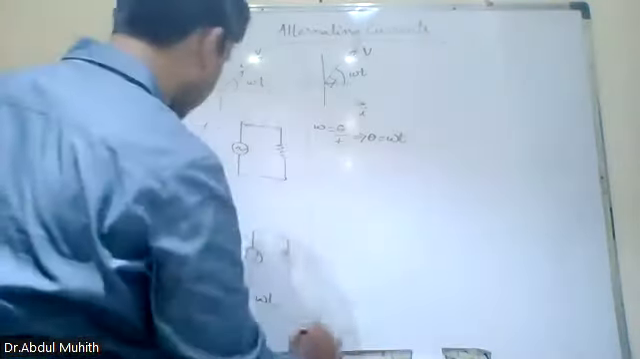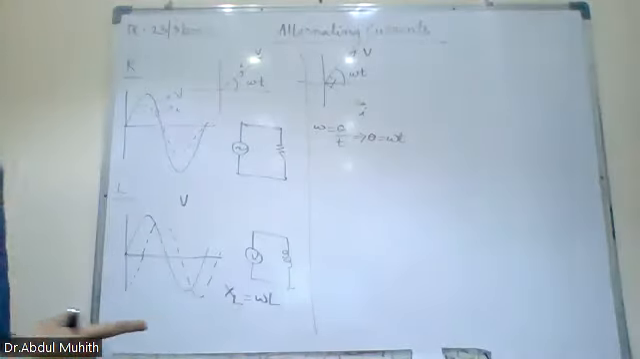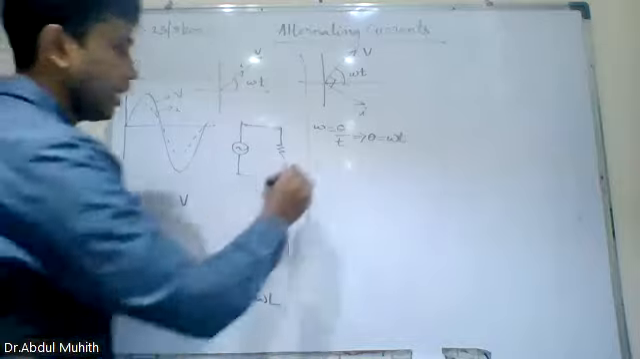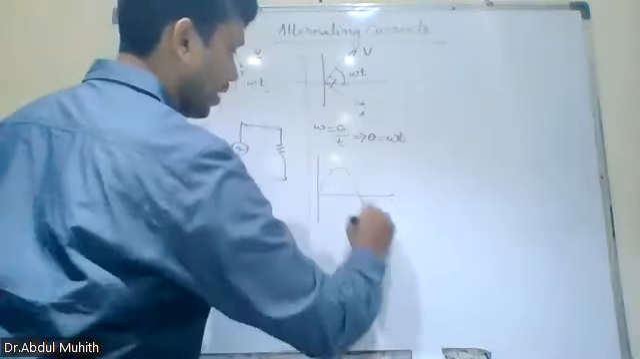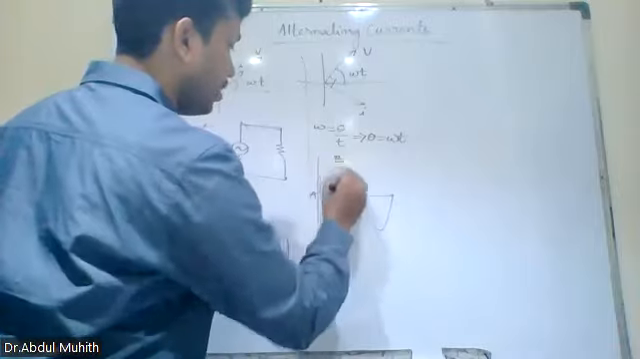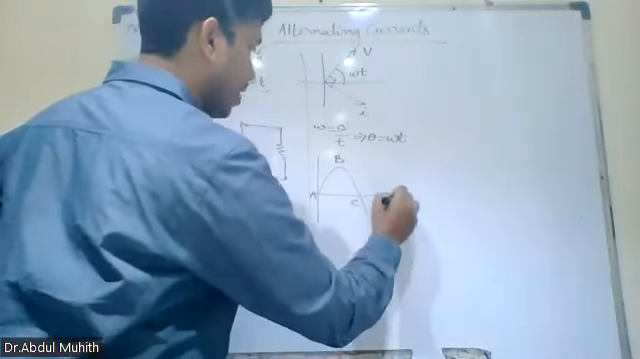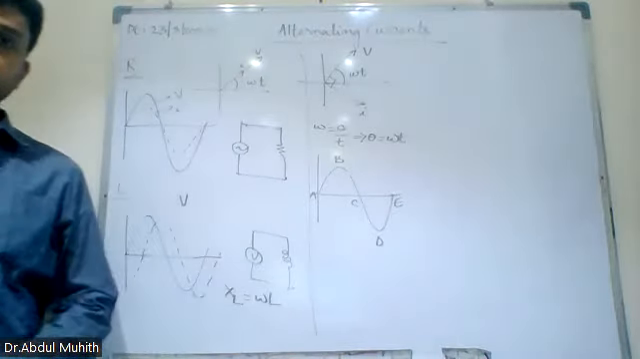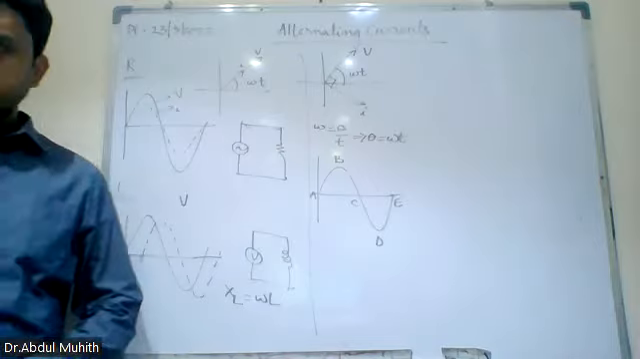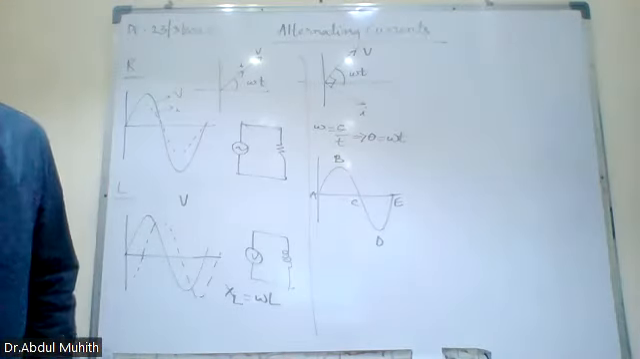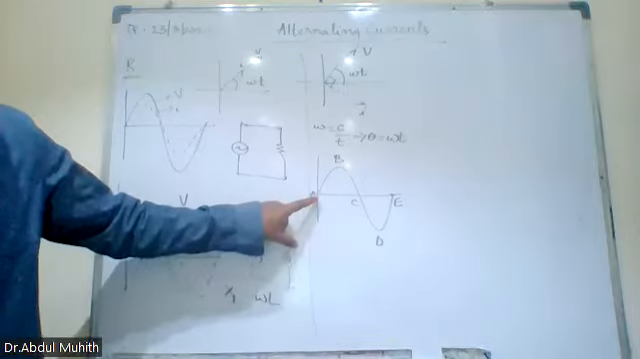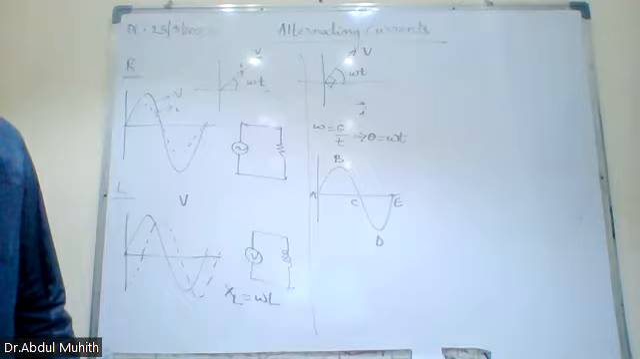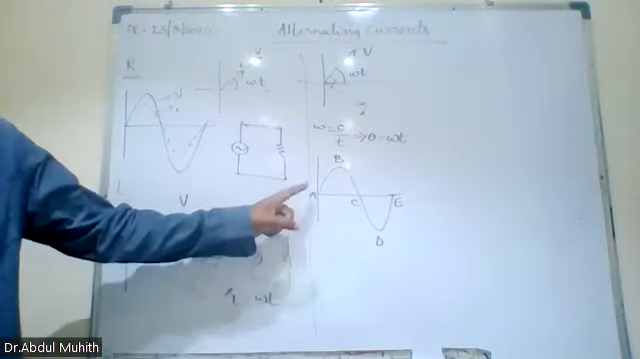Next one: here XL is equal to omega L. Omega L is the XL, meaning inductive reactance. Actually, what is happening in one cycle? I taught this yesterday also, but again I will explain. A, B, C, D, and E. Abid, can you explain this one? What happens from A to B, from B to C, then C to D and D to E? From A to B it increases. This is a quarter cycle. It's increasing, the magnetic flux.